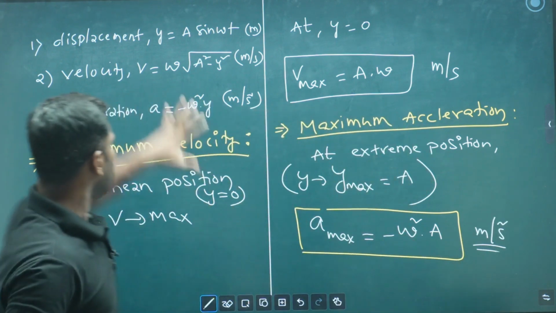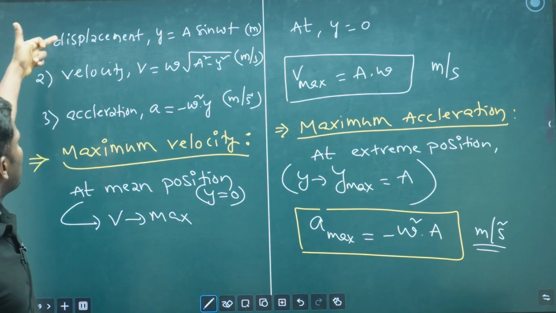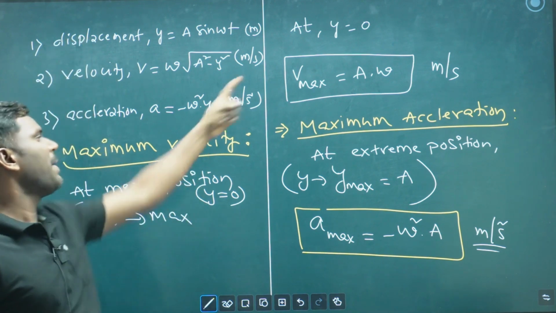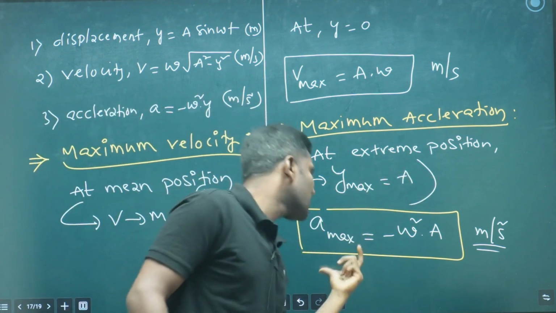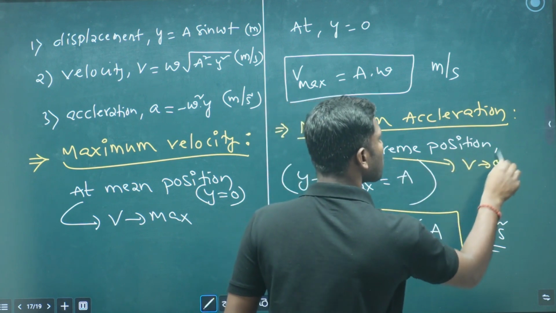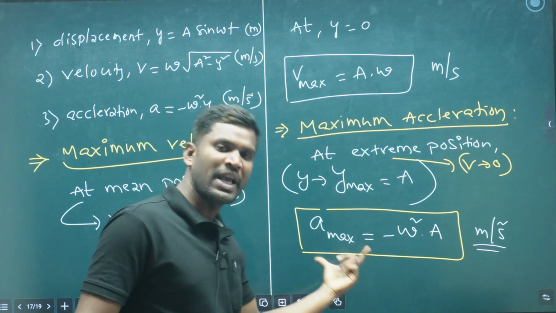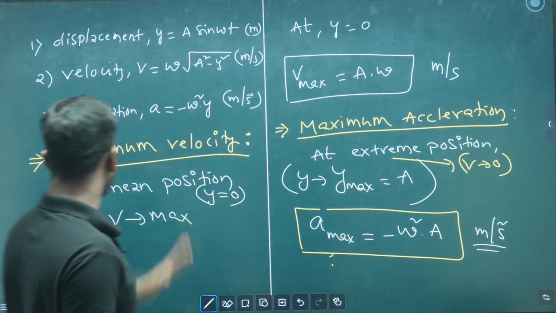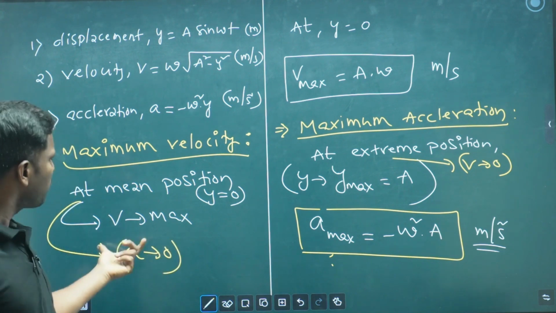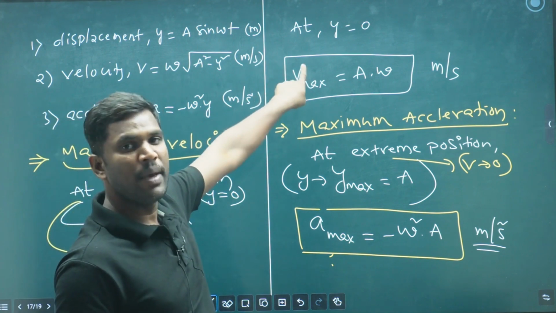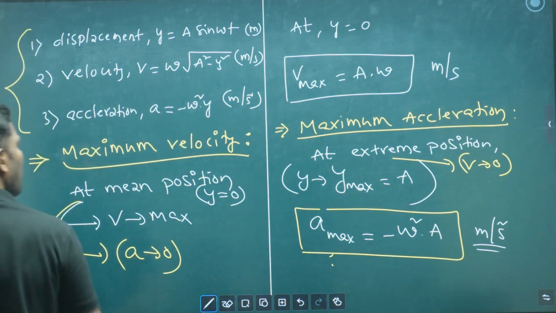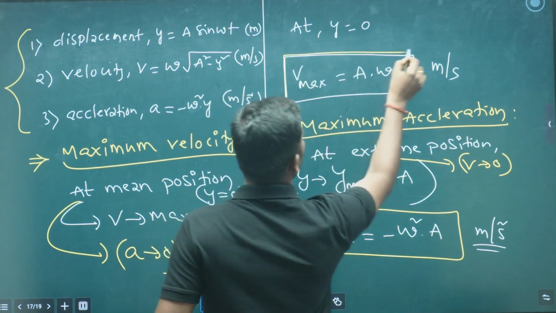Clear? In this slide, we can find the displacement, velocity and acceleration at a given point. At the mean position, the velocity is maximum, which we can find using this formula. At the extreme position, the velocity is 0, so there is no need to find it; we need the acceleration, which you can find using this formula. At the mean position the acceleration is 0, so no need to find it; we can find the velocity there using this formula. Clear? So these three formulas and these two formulas on this slide are very, very important from the competitive examination point of view.